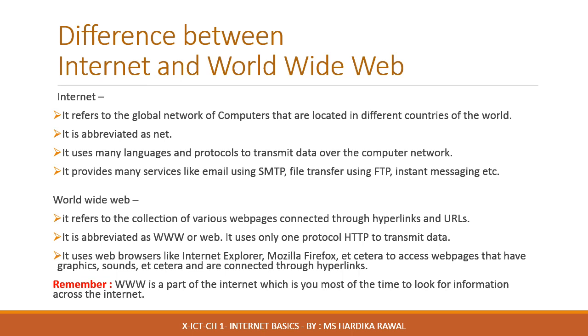The Internet uses many languages and protocols to transmit the data over the computer network. The World Wide Web uses only one protocol, that is HTTP, Hypertext Transfer Protocol, to transmit the data. The Internet provides many services like email, file transfer, instant messages, newsgroup, etc. WWW uses web browsers like Internet Explorer, Mozilla Firefox, etc. to access web pages that have the graphics, sound, etc. and are connected to the hyperlinks. Please remember that WWW is a part of the Internet which is used most of the time to look for information across the Internet.